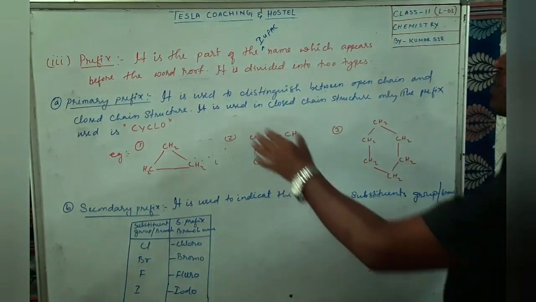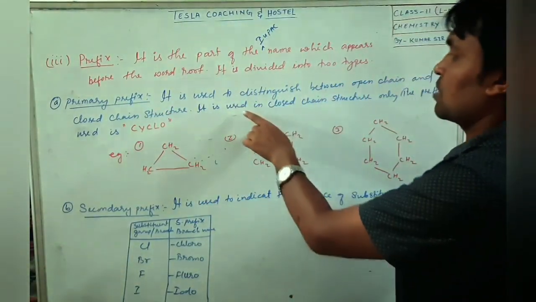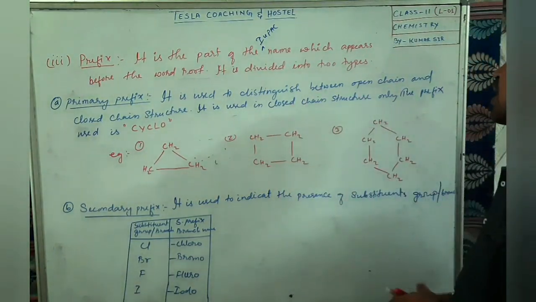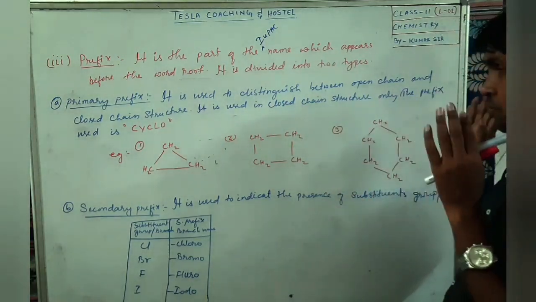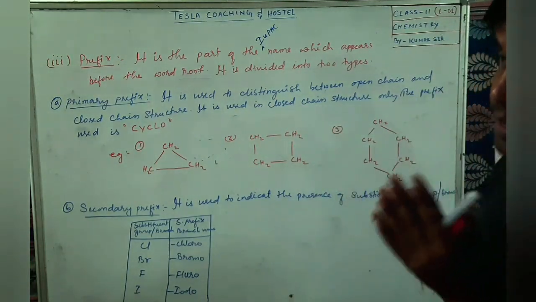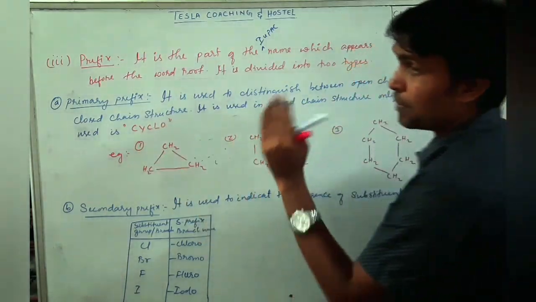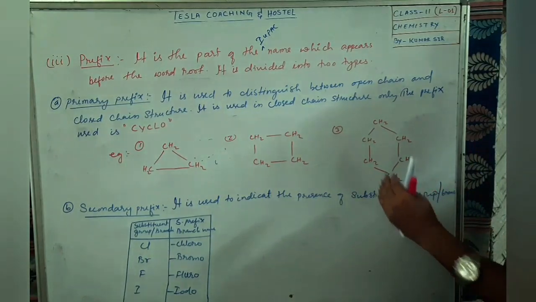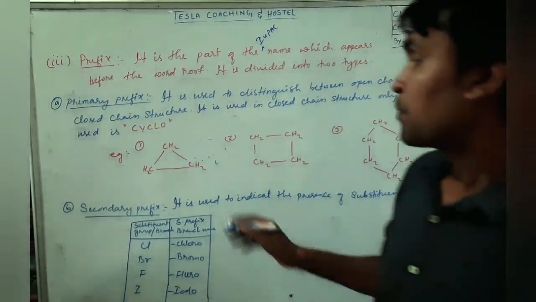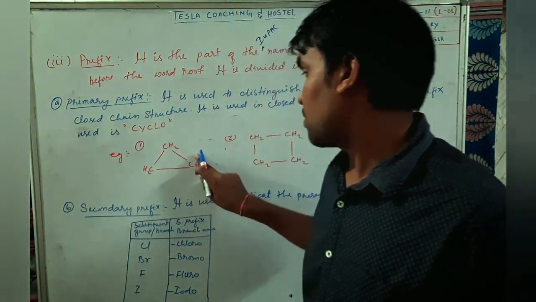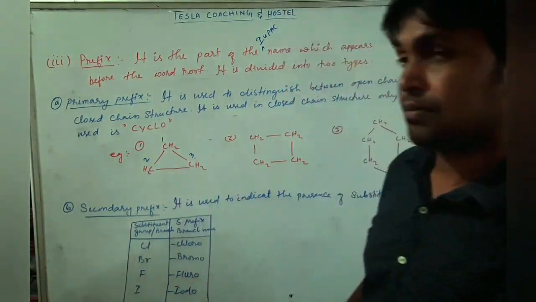This primary prefix is used in closed chain structures only. What is the prefix we will use for a closed structure? Cyclo. Let us try to understand how we use it. Suppose here you see, how many carbons are there? 1, 2, 3. Three carbons are there.